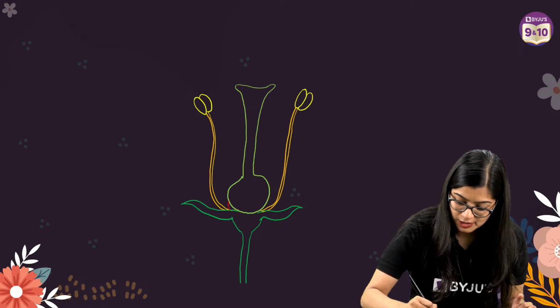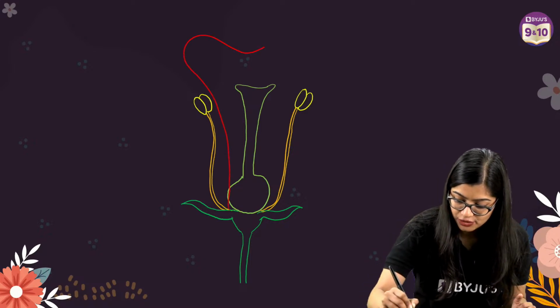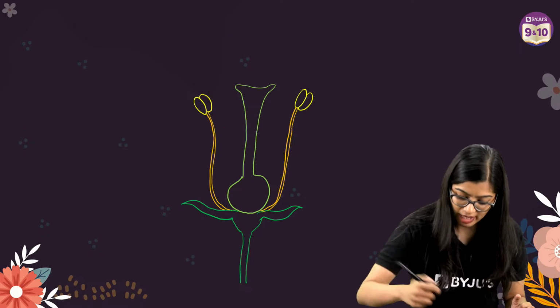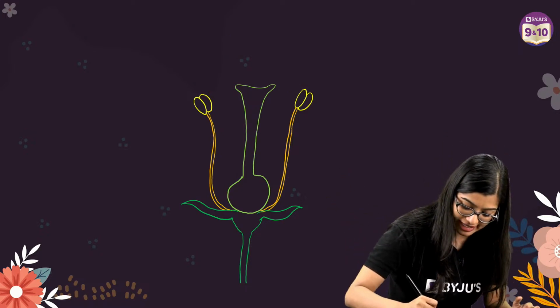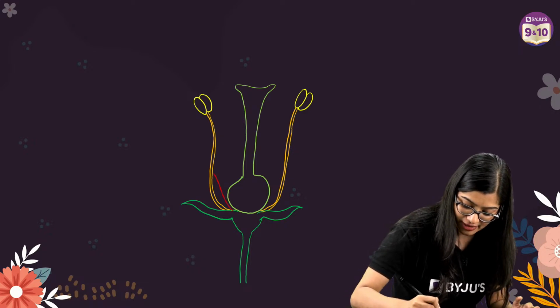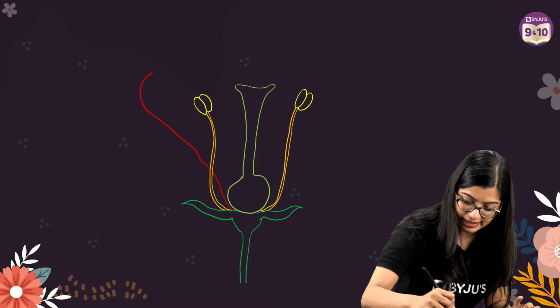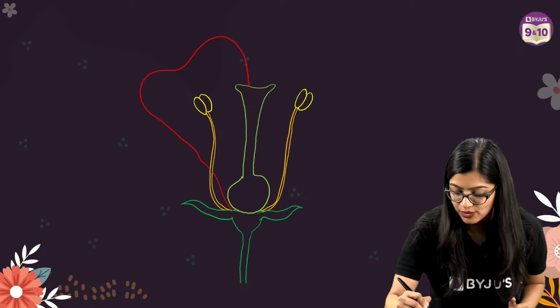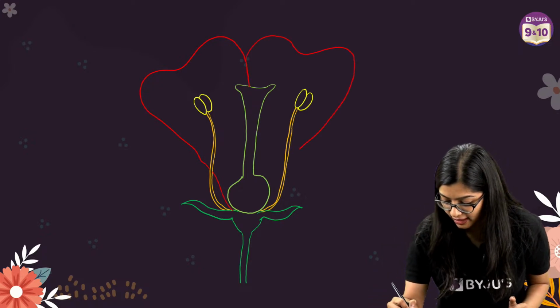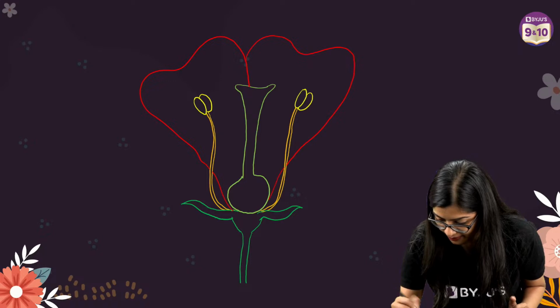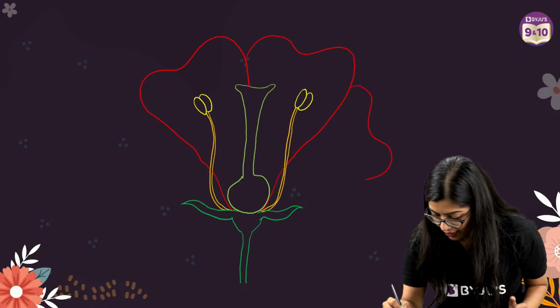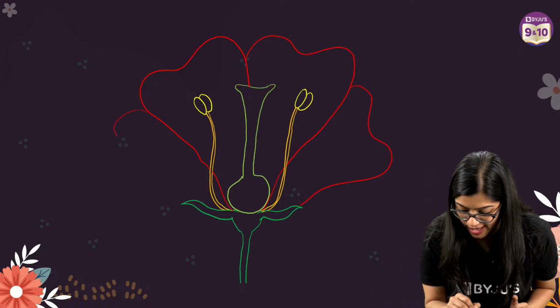Yes. So now we have drawn this much, no? Now last but not the least, you have to just draw the petals. So it's not very easy to draw in PowerPoint, okay? It's a little tough, which is why sometimes it's not looking very great, right? So, but I'm trying my best, right? So now you will draw these brightly colored structures. All right. Then you can draw these parts.